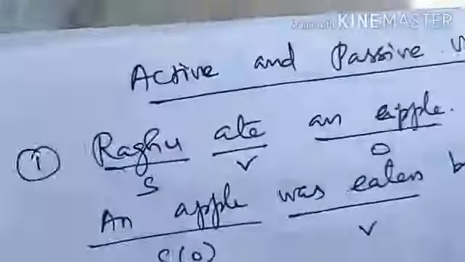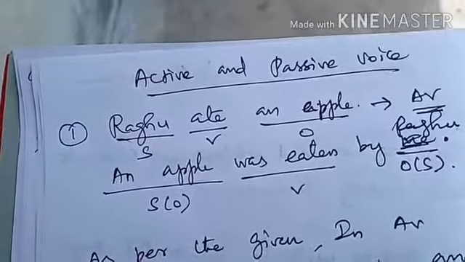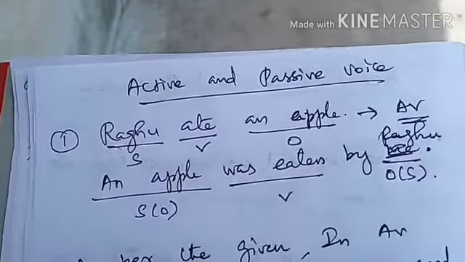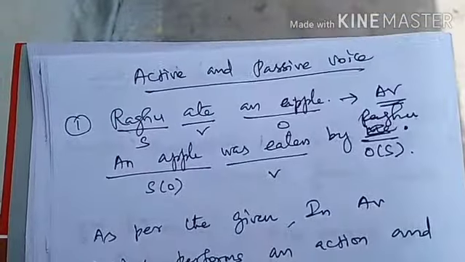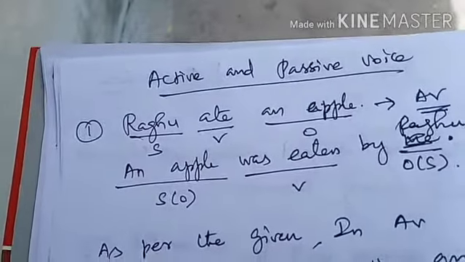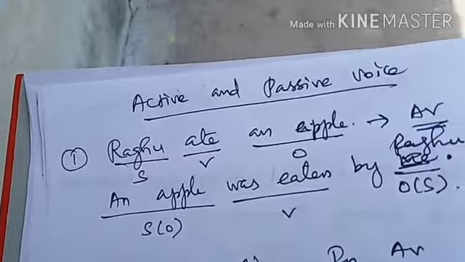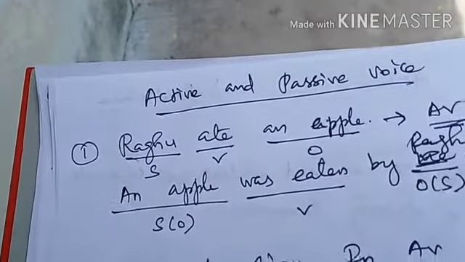Good morning, students. Today we are going to see what is active voice and passive voice. I hope you listen carefully. So here I am giving you an example. What is that? Raghu ate an apple. From this you can understand this is a sentence because it forms a group of words with a complete sense.